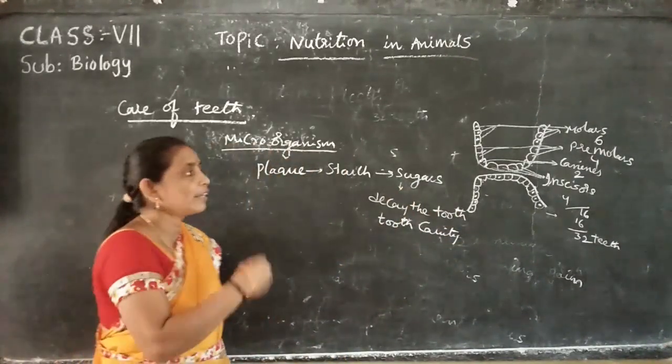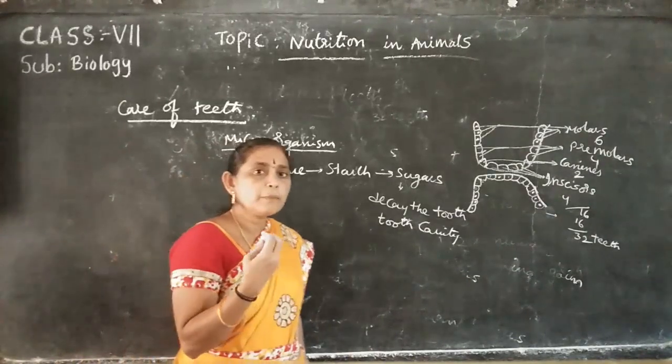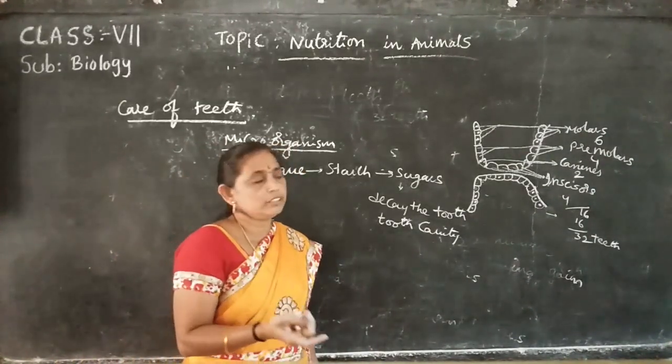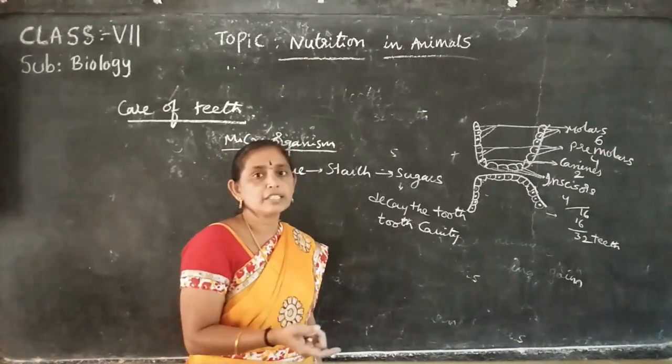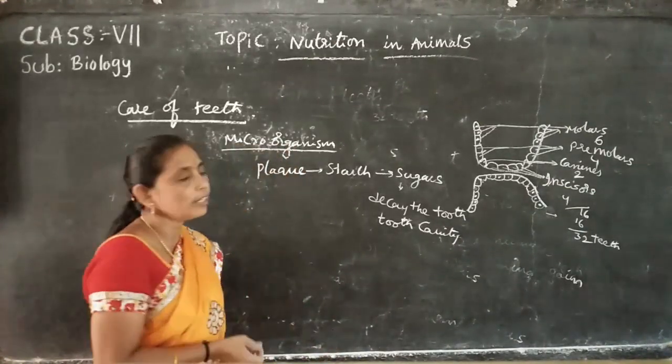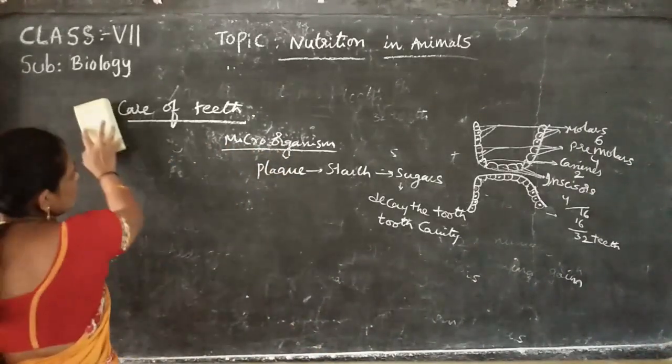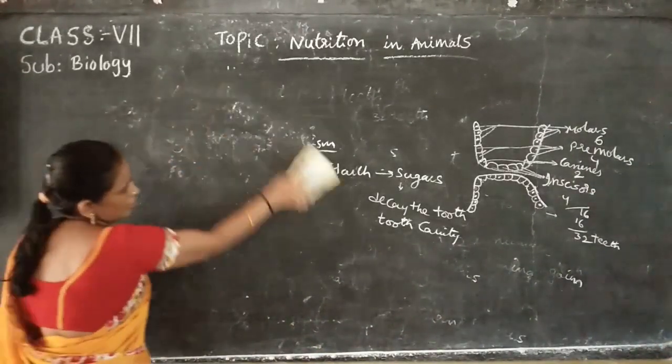That's why, once we eat food, we should brush immediately. Otherwise, brush twice a day. If you brush the teeth twice a day, that is good for health. Okay, next we will discuss the topic of the esophagus.